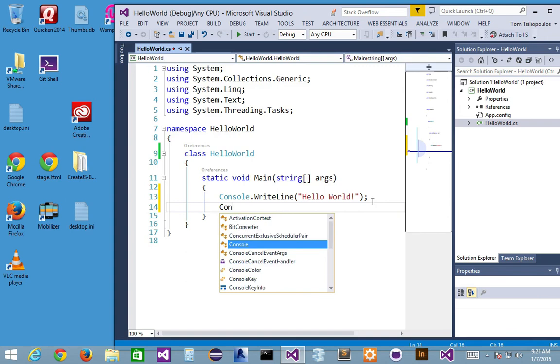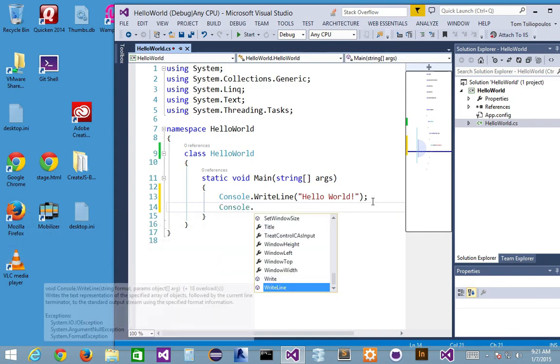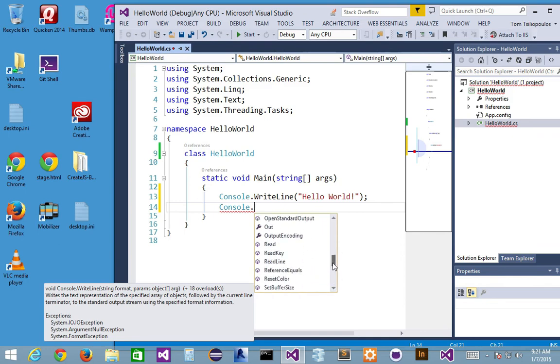Okay, I'm going to start typing console. I'm going to put dot. And if read key is part of my properties or methods, and look, there's another little thing here. It's not a property, right? And if you notice, WriteLine is also with this little square, right? How come the little square is there? This little cube. It's a method, or it could be actually what I like to call an object.